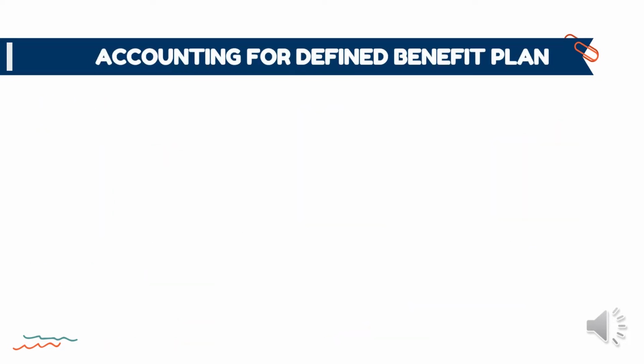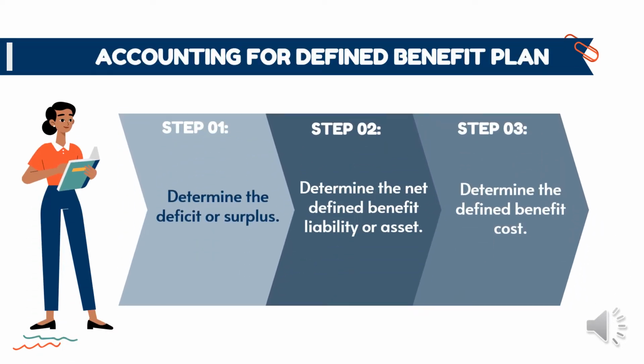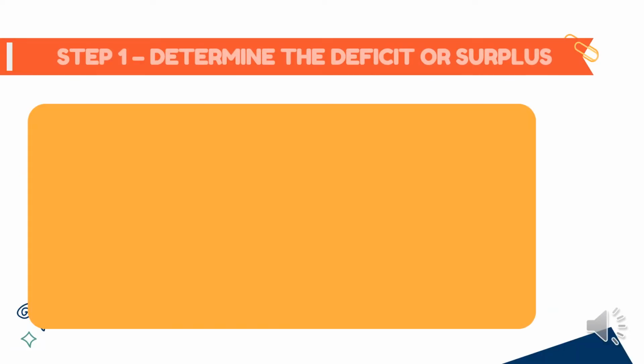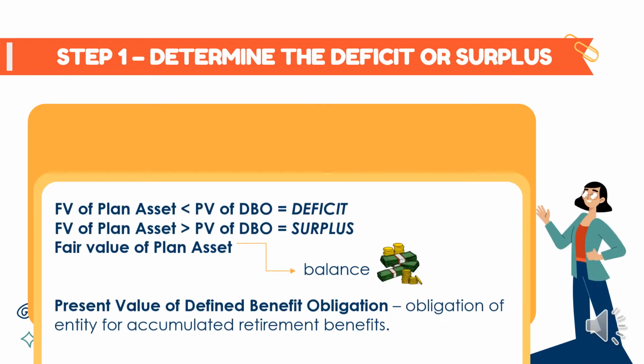The accounting for defined benefit plan includes 3 steps. First is to determine the deficit or surplus. Step 2, determine the net defined benefit liability or asset. And lastly, determine the defined benefit cost. So for step 1, determine the deficit or surplus.